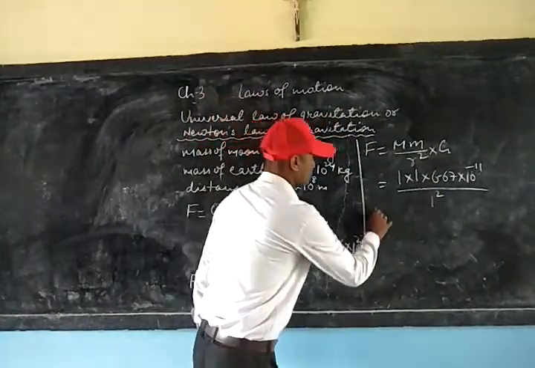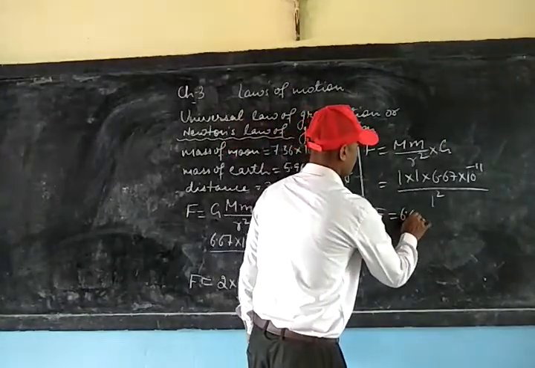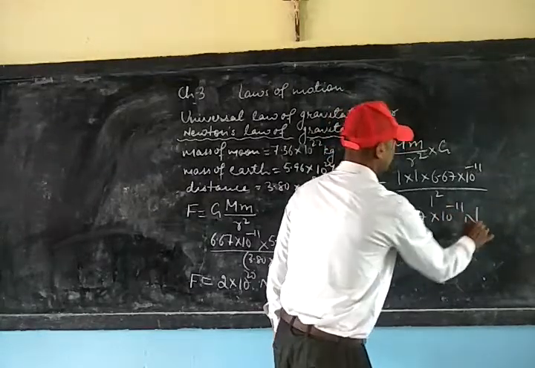Now the force of attraction will be equal to 6.67 × 10^-11 Newton.